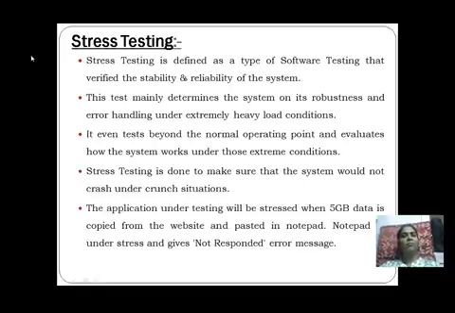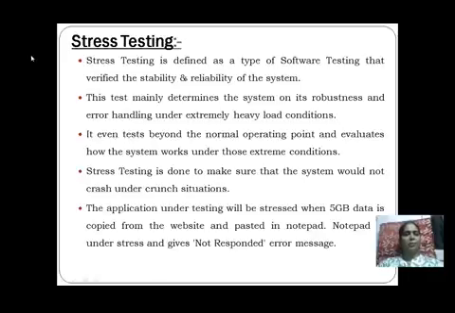So if the load is going to be increased, we can say that there is a chance of a number of errors occurring, and that will be considered over here. So error handling under extremely heavy load conditions will be considered over here. So this is the stress testing.